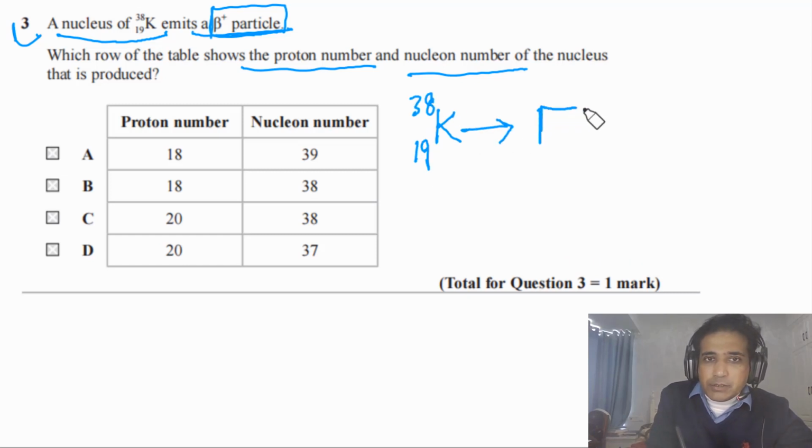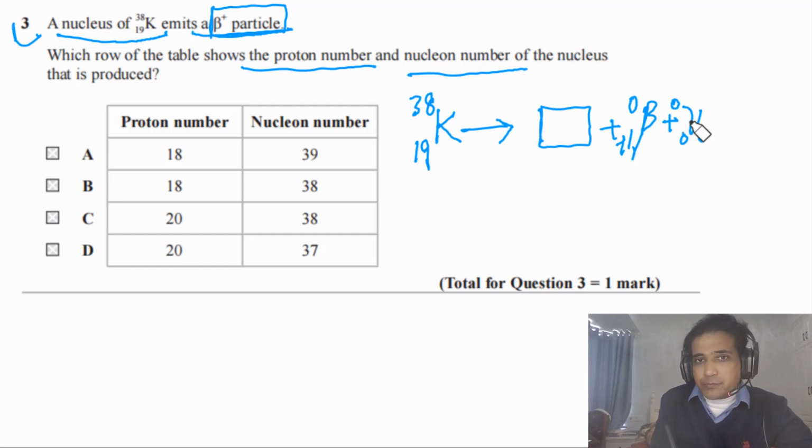This decays into a nucleus and also emits a beta plus particle, meaning a positron, and it will also emit an electron neutrino. To conserve lepton number, this has to be an electron neutrino. This is an antiparticle, so this has to be a neutrino.